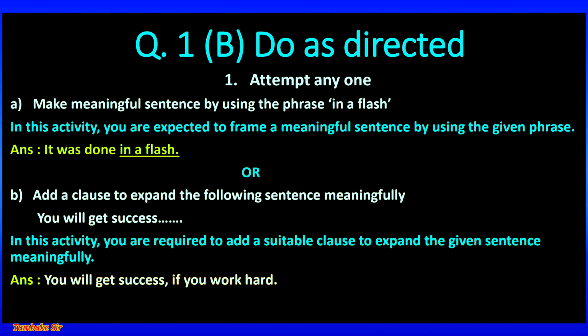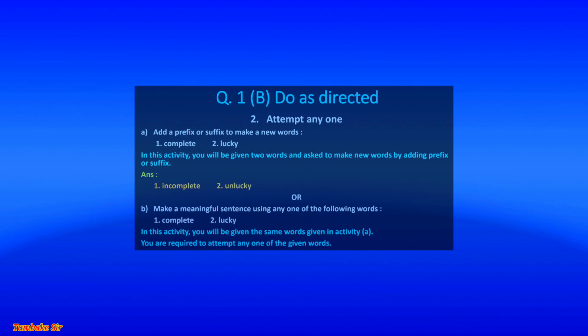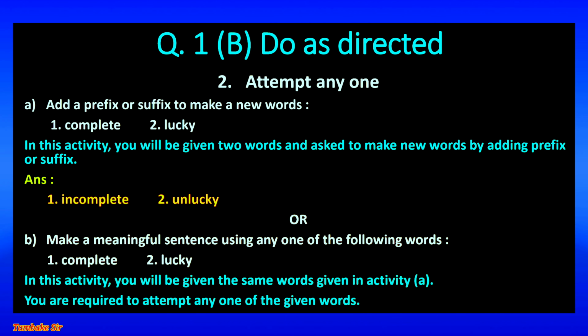Or B. Add a clause to expand the following sentence meaningfully. You will get success dash dash. In this activity, you are required to add a suitable clause to expand the given sentence meaningfully. Answer of this phrase: you will get success if you work hard. Next, question 1b, do as directed.